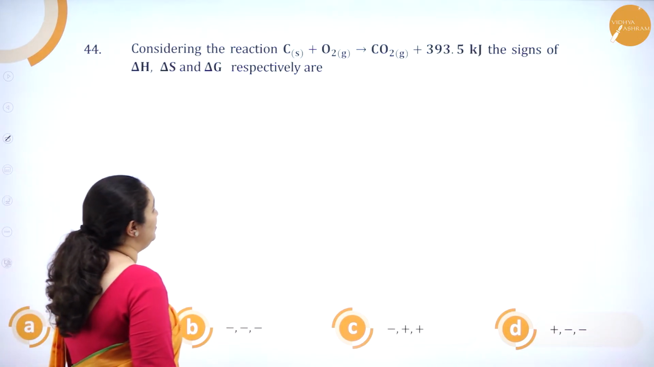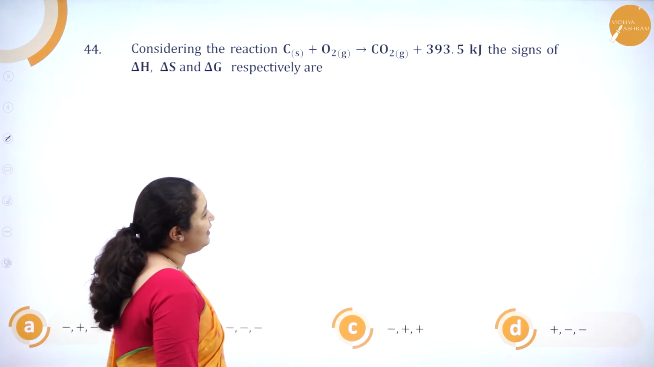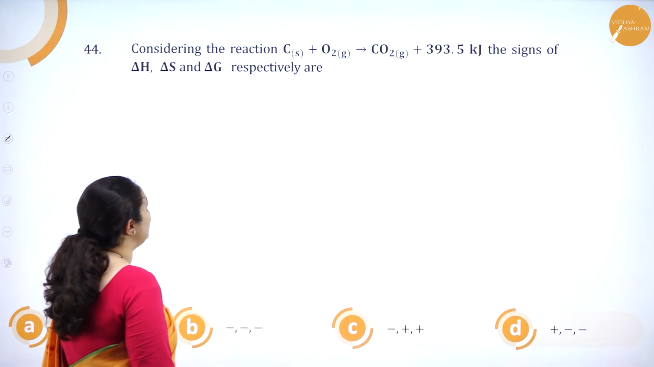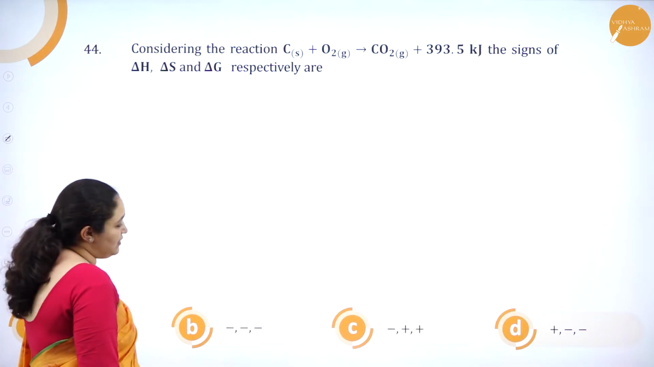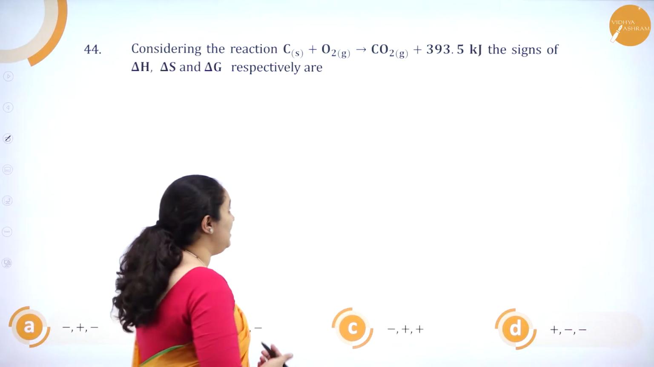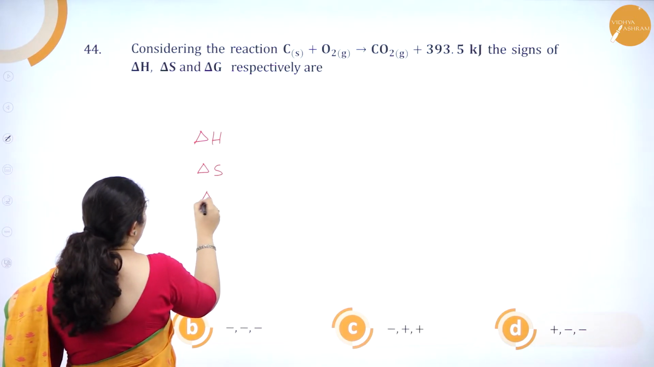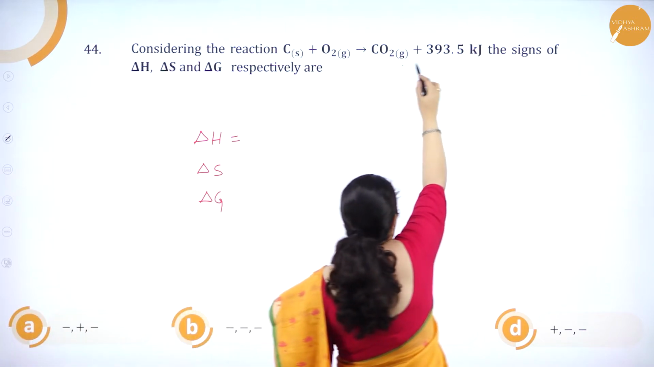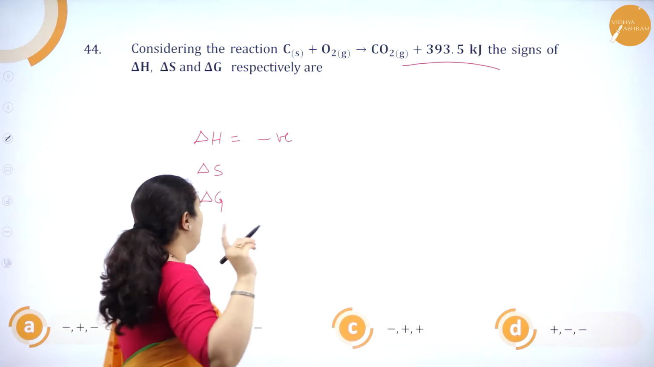Considering the reaction carbon plus oxygen giving carbon dioxide plus 393.5 kilojoules, the signs of delta H, delta S and delta G respectively are: minus plus minus, minus minus minus, minus plus plus, plus minus minus. So we'll write and see delta H, delta S and delta G. First of all, delta H, heat is liberated, so it is negative. It's an exothermic reaction.